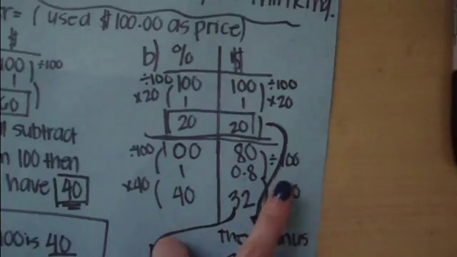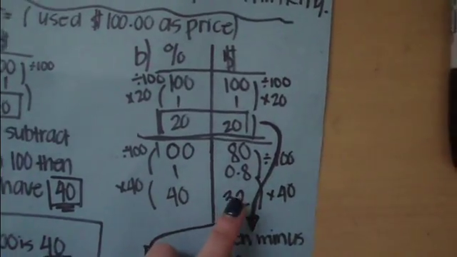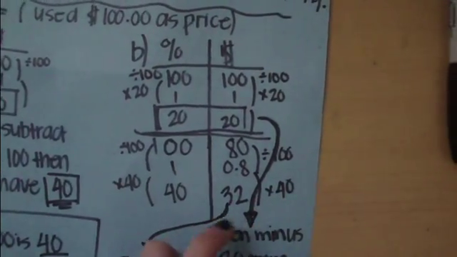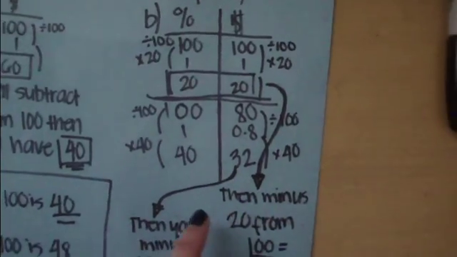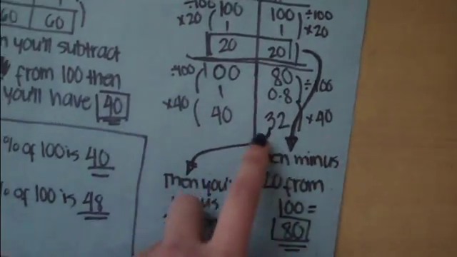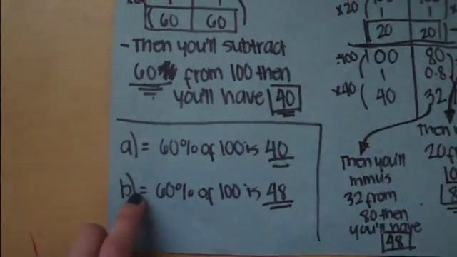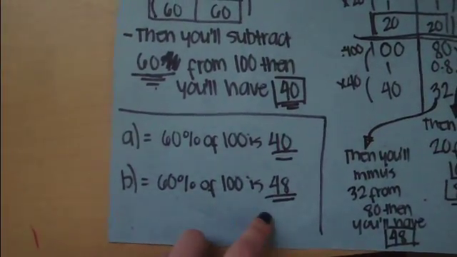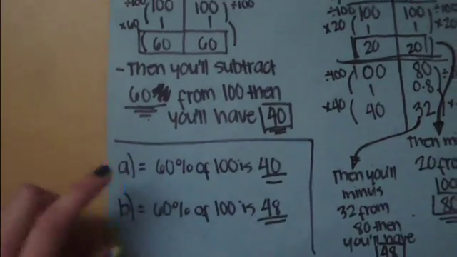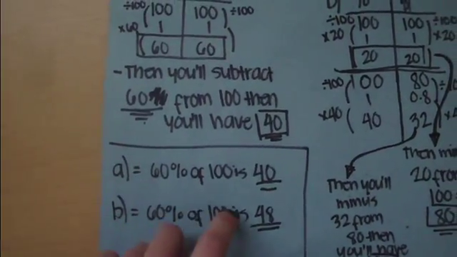So 80 divided by 100 is 0.8. Then 0.8 times 40 is 32. Then you'll minus 32 from 80. Then you'll have 48. Okay, so for letter B, the price is 48. So for me, the better deal is letter A. 60% off of 100 leaves 40.